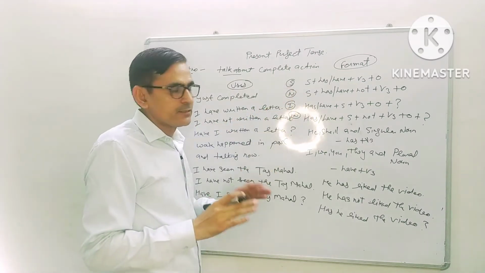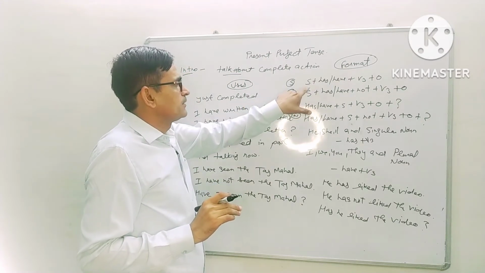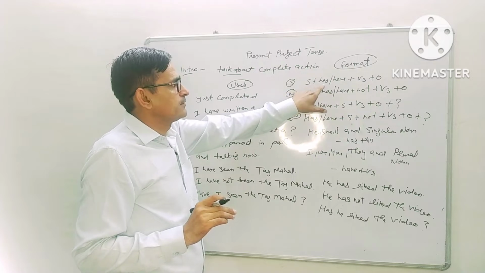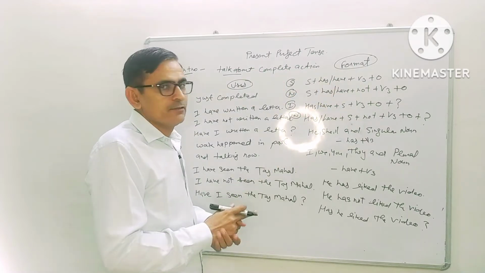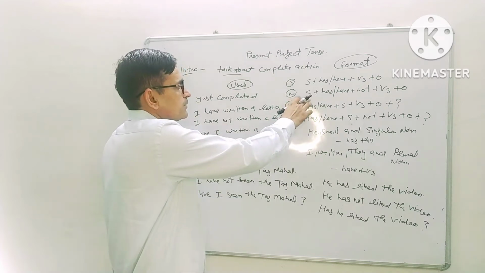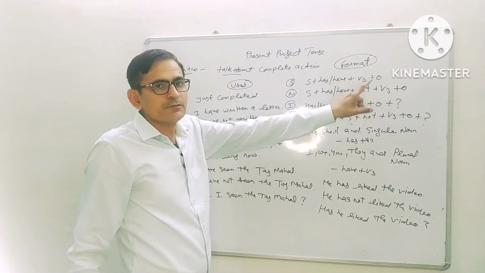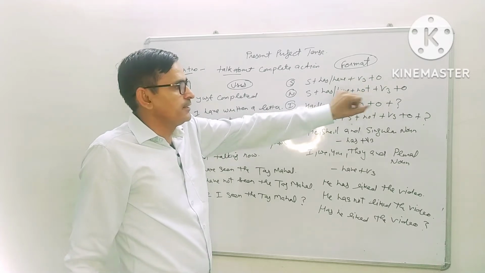When we make a simple sentence of this tense, we make the sentence by using subject, has, have plus third form and object. If you want to make a negative sentence, we use subject, after that has, have plus not plus third form of verb and object.